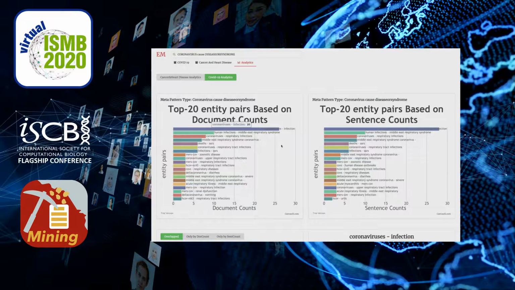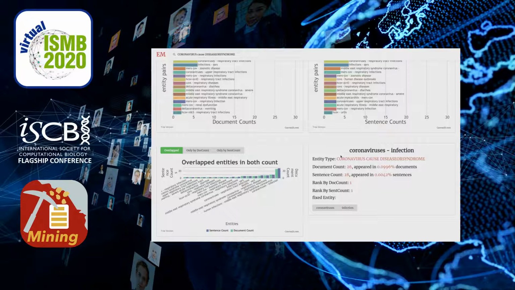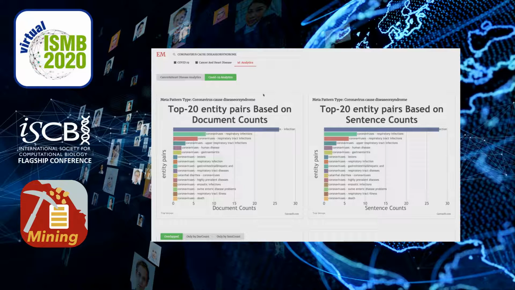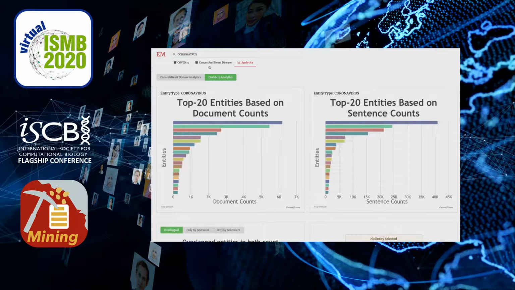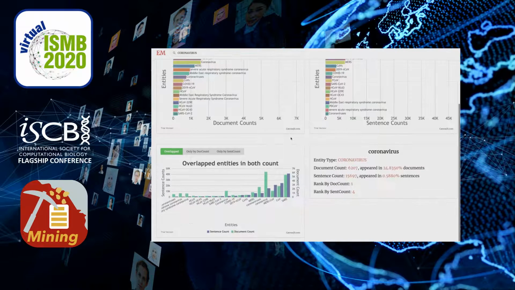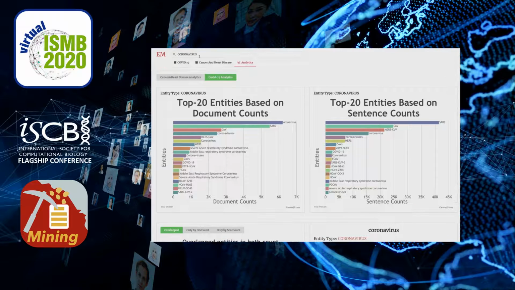If you click on one of the results, you will see the detailed statistics, and moreover, if you click on one of the entities, it will show a filtered result, say what are the diseases that can be caused by coronaviruses most frequently. Similar to the meta-pattern search, we can also search entities. For example, if we search the entity type coronavirus, here we can see those top frequent entities belonging to this type, such as coronavirus, SARS, and MERS-CoV. And similarly, if you click on one of those entities, you will see the detailed summary statistics.